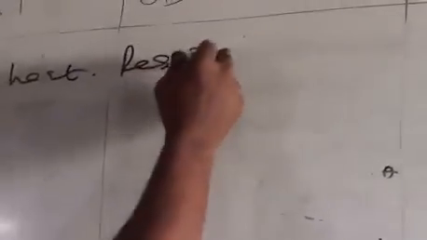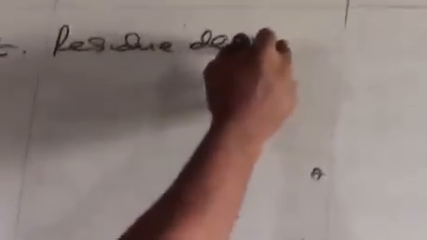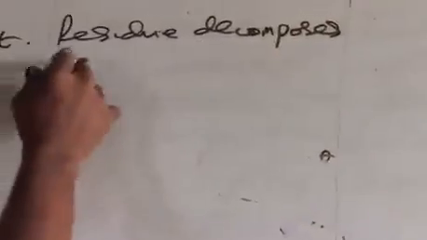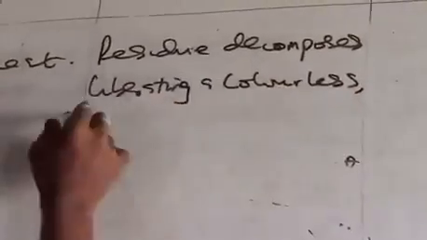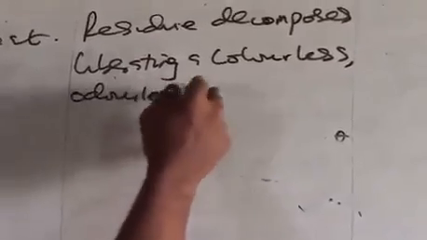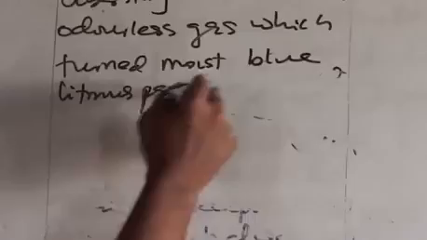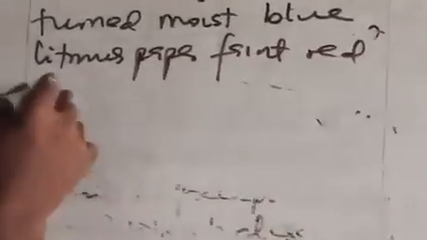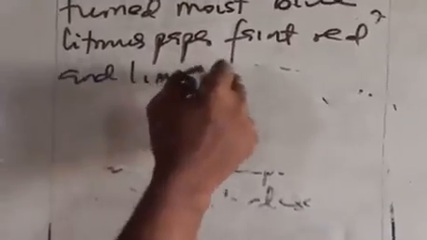So observation, you say residue decomposes, liberating a colorless, odorless gas, which turned moist blue litmus paper red, and lime water milky.